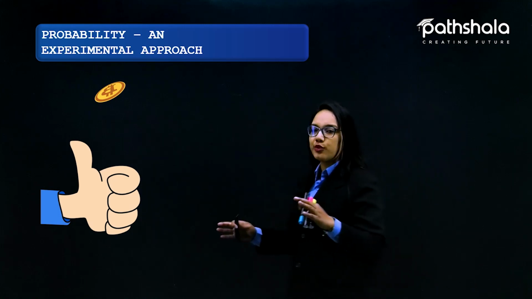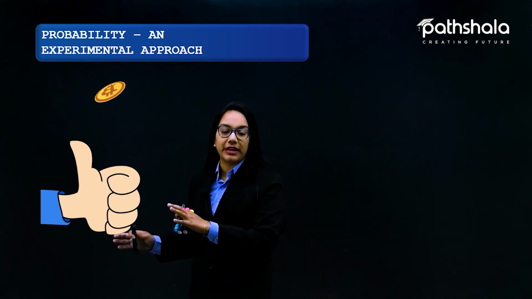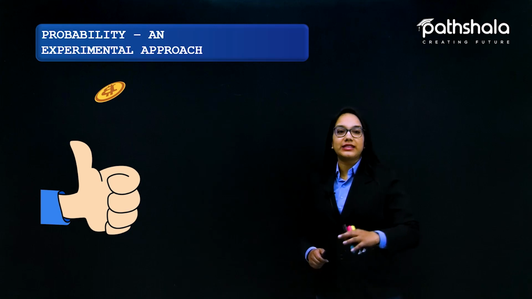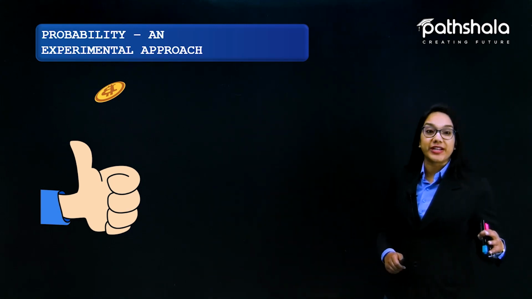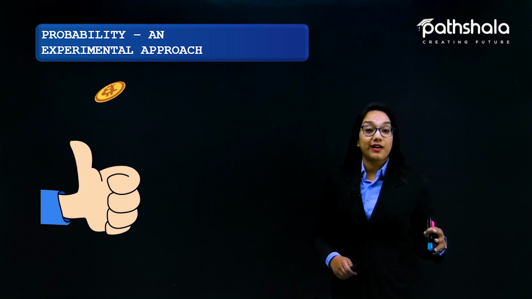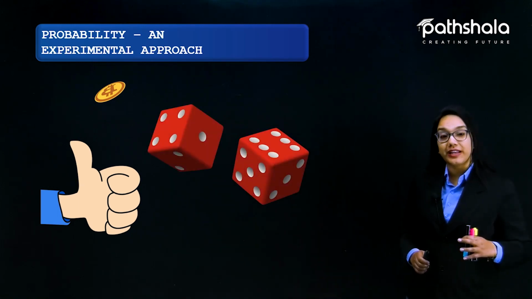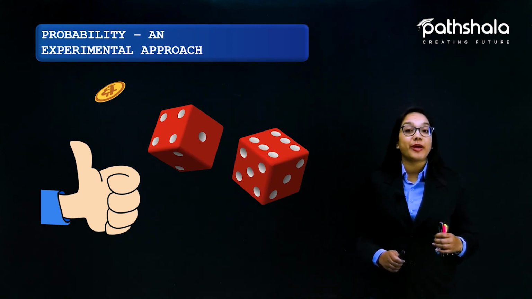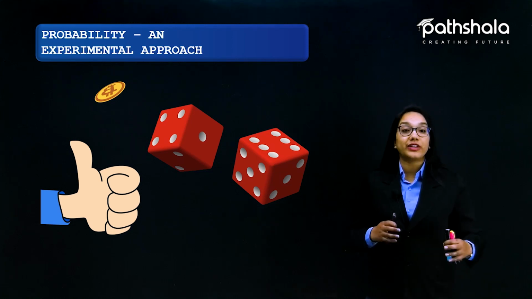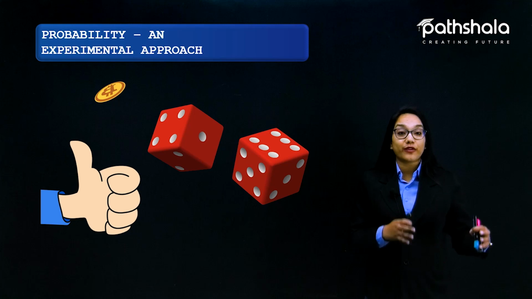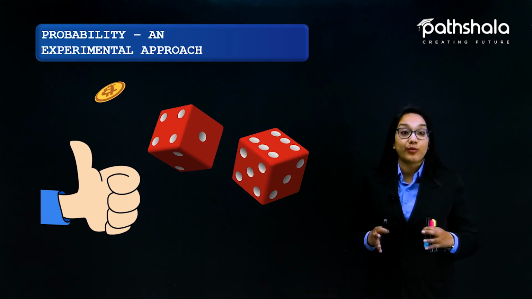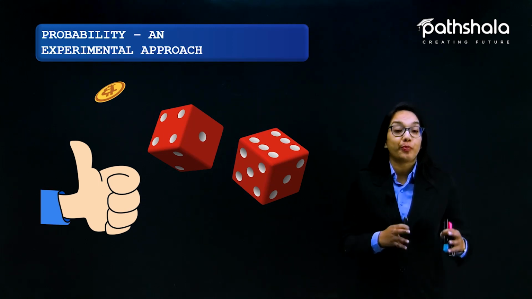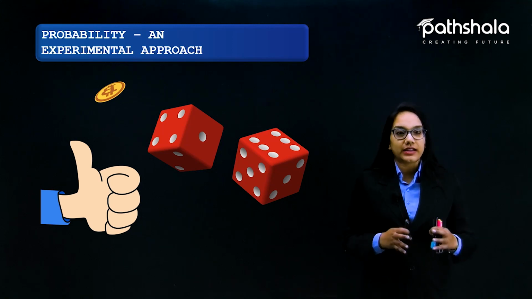So this is all about a new chapter called probability, but probability with an experimental approach. If I'm talking about an experimental approach, what does it mean? Let us suppose I'm tossing a coin. If I toss a coin, then this is an experiment. If I'm throwing a die, it means I'm doing an experiment. So what is probability as an experimental approach? It means we are doing an experiment, and on the basis of that experiment we are gathering the data, and then we talk about the outcomes of it. So based on the experiments we are deducing the results.